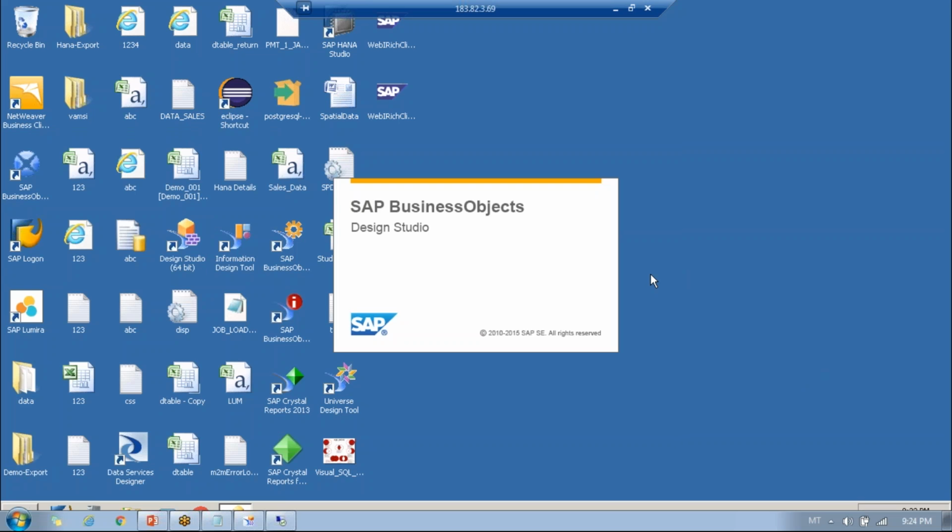Okay, quickly we'll go through the tool and see what components we have here and how we can create a simple application.